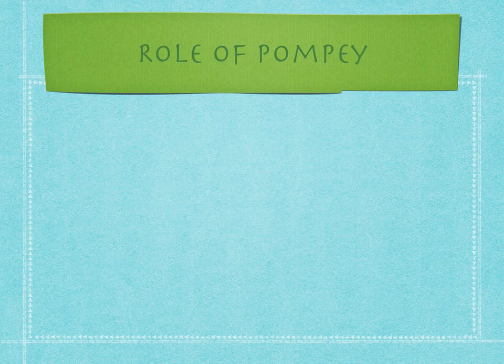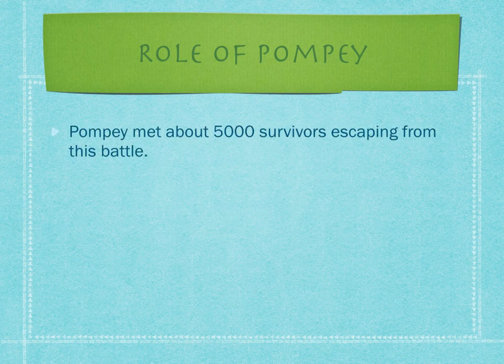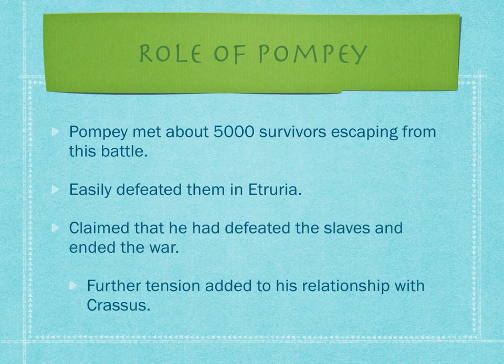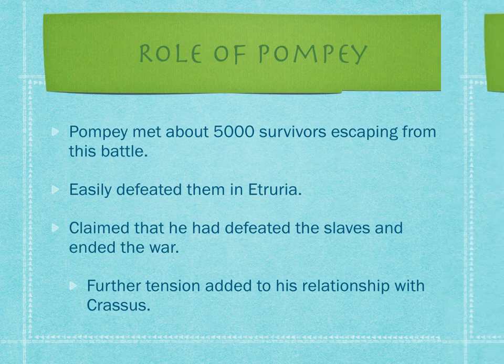So you will have noticed that there is no mention of Pompey throughout all this. So here's where he comes in. At the end of the battle, Pompey, who was returning to Italy from Spain, met about 5,000 survivors who were escaping from the battle, and they would have been in a very poor state indeed. So he easily defeated them in Etruria, which is to the north of Rome. In letters that he wrote to the Senate, he claimed that he had defeated the slaves and ended the war, which, of course, understandably would add further tension to his relationship with Crassus.